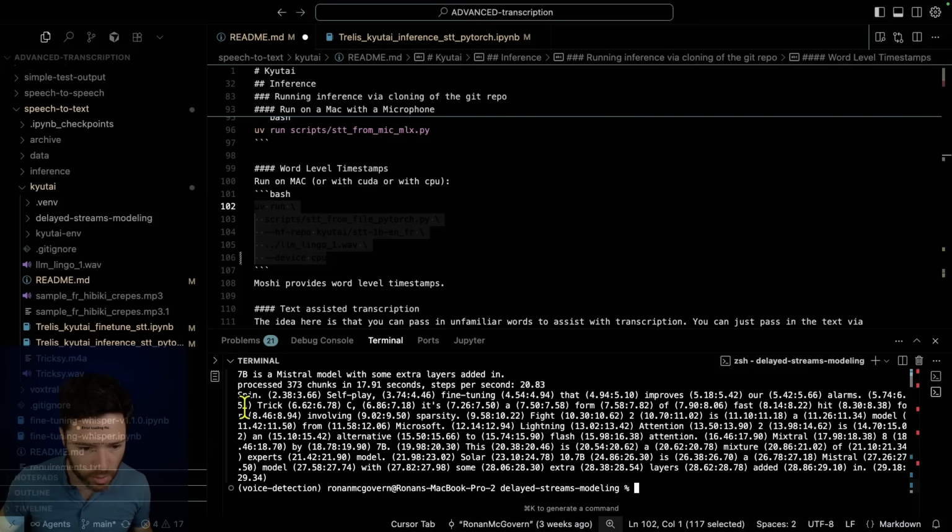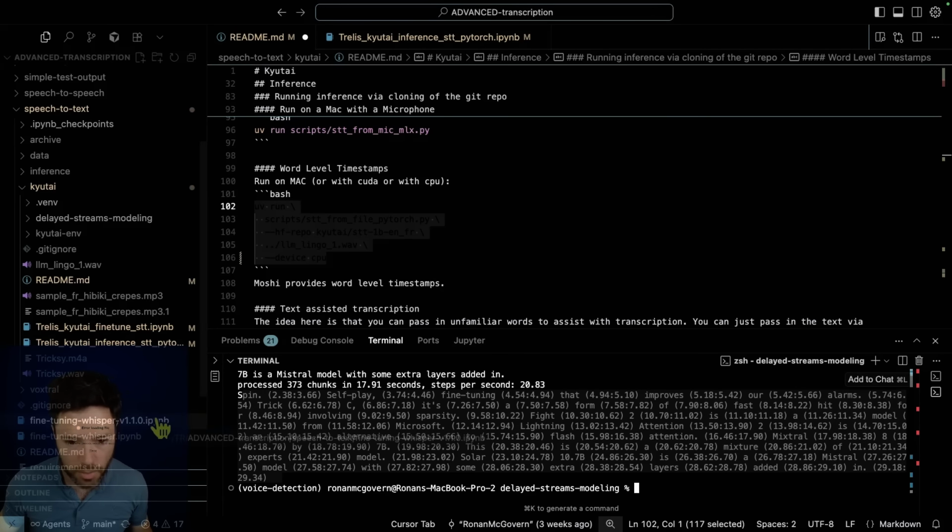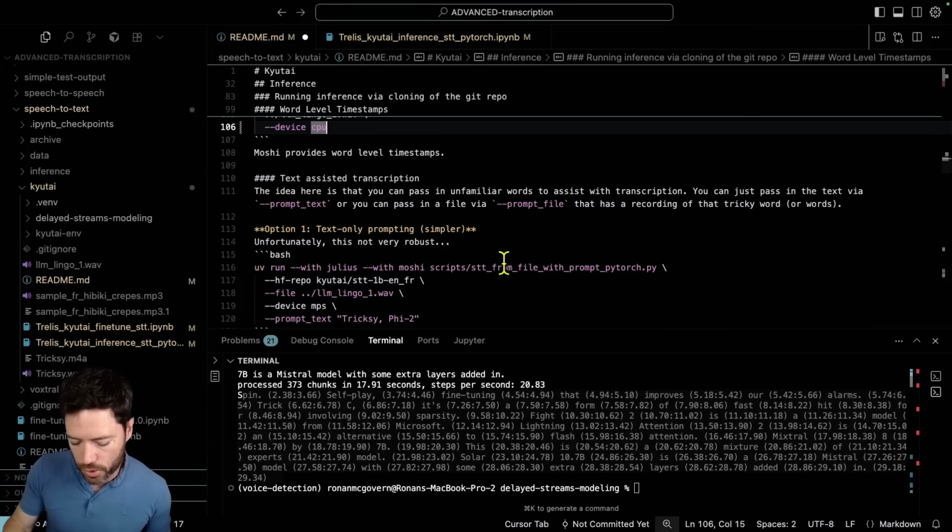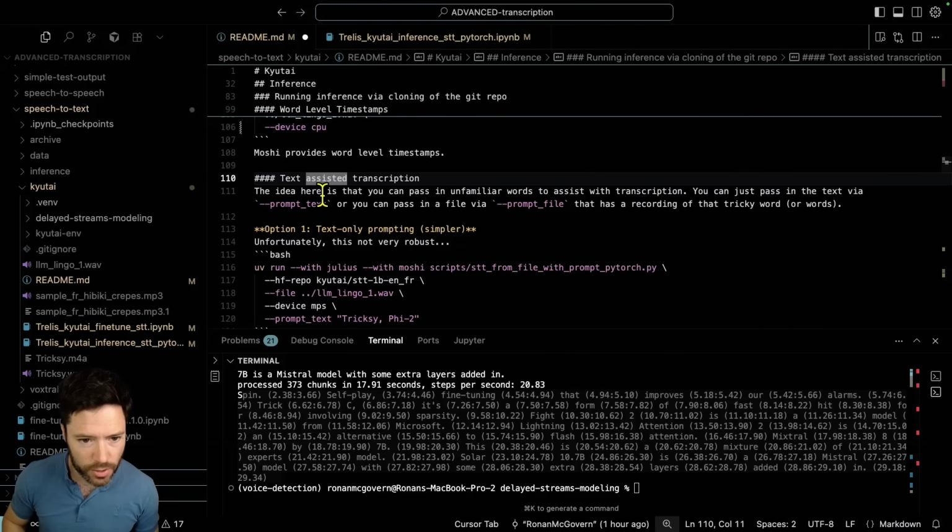So you can see once it's completed, it's actually come up with all the timestamps here. Next up, I want to show you this feature, which you could call text-assisted transcription. It's really text and or voice-assisted transcription.